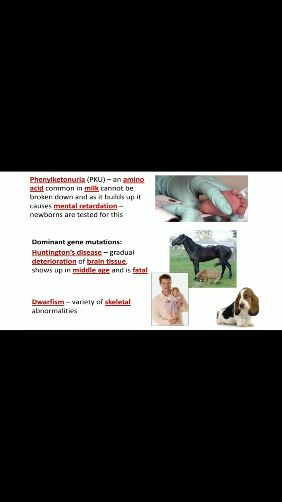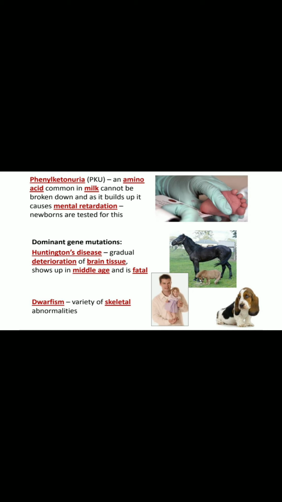The dominant gene mutations include Huntington's disease, the gradual deterioration of the brain tissue, that is, the gradual damage of the brain tissue shows up in middle age and is fatal. If the brain tissues get affected, the person will die. Then dwarfism, that is a variety of skeletal abnormalities which together produce short stature. It is named dwarfism.